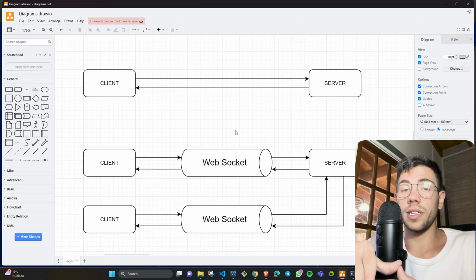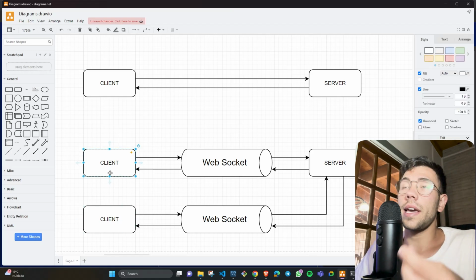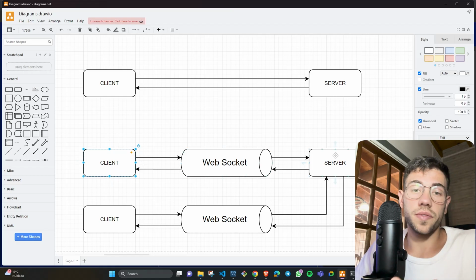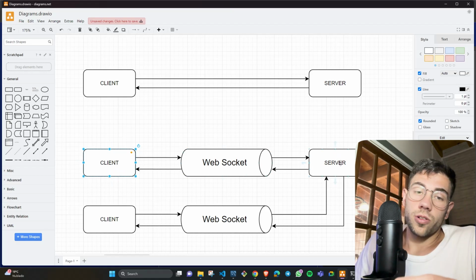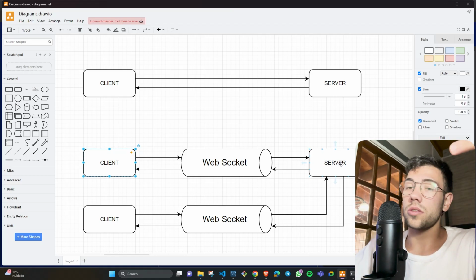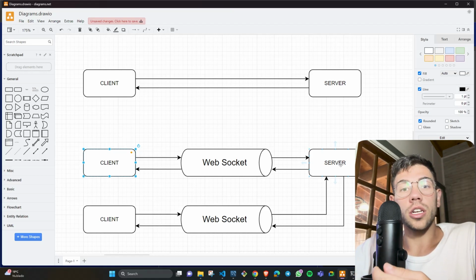For the chat application, imagine the situation where client A wants to send a message to client B. Client A sends the message through WebSockets, and the server receives that message. The server has to think, well, I have to send this message to another client that is connected to me via another WebSocket.